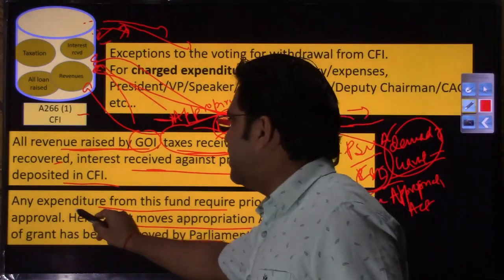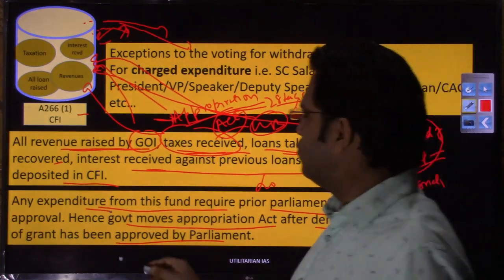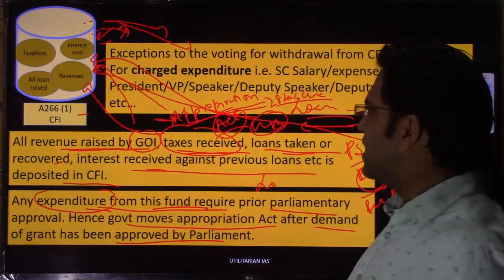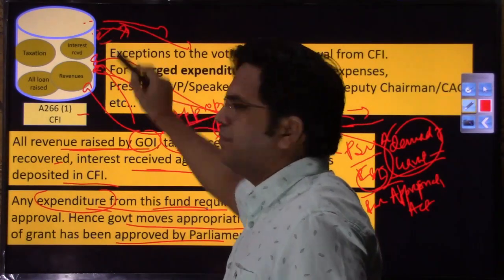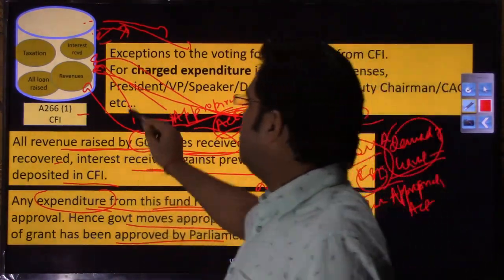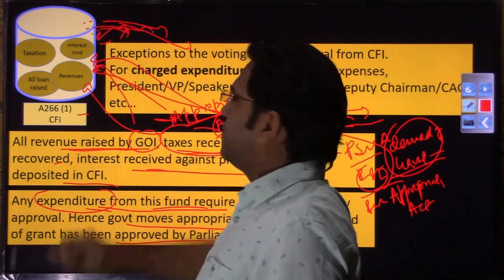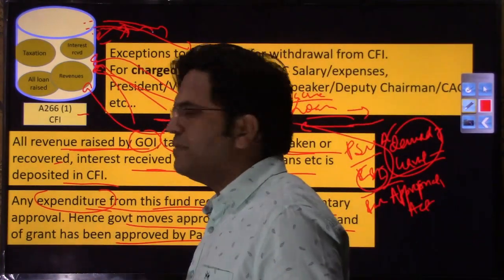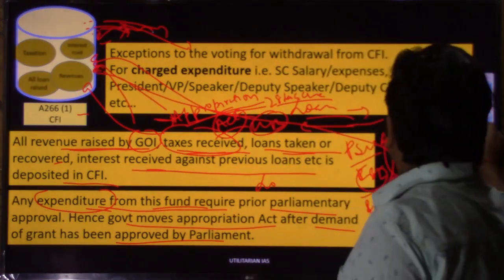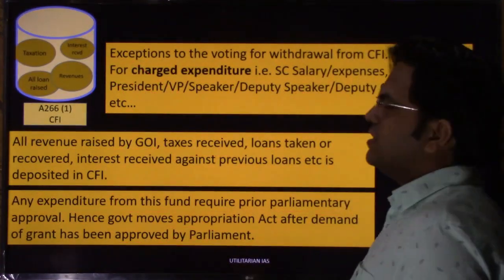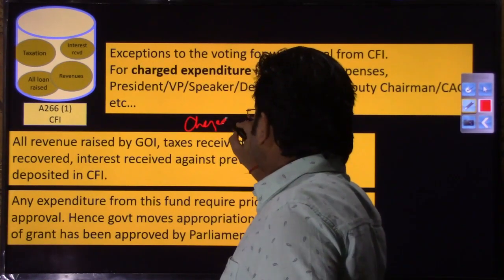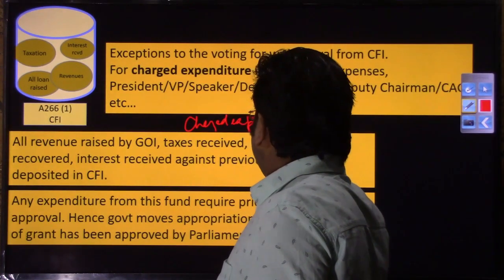Now, as soon as we say any expenditure from this fund, an impression can be created that you cannot pick up any penny out of this Consolidated Fund of India without Parliament. But there are certain exceptions that have been provided in the Constitution itself. So, there is something called charged expenditure. We have already discussed this charged expenditure.